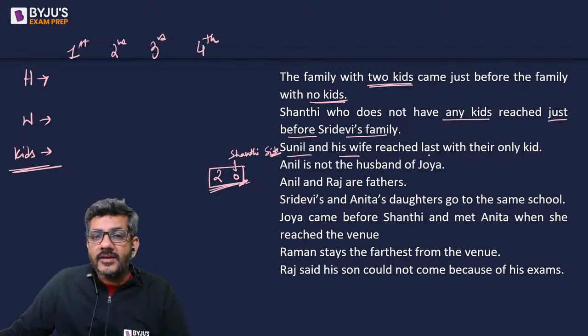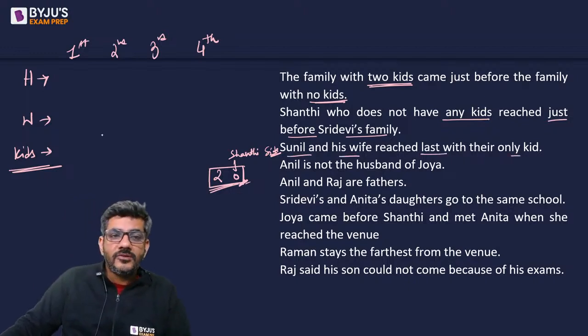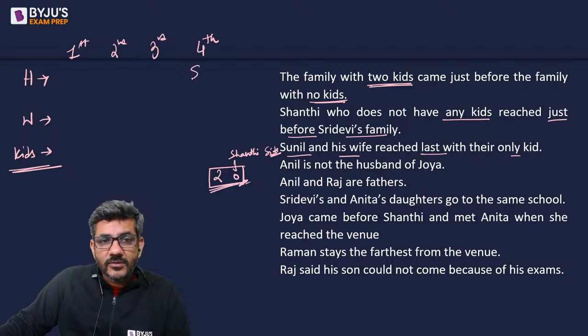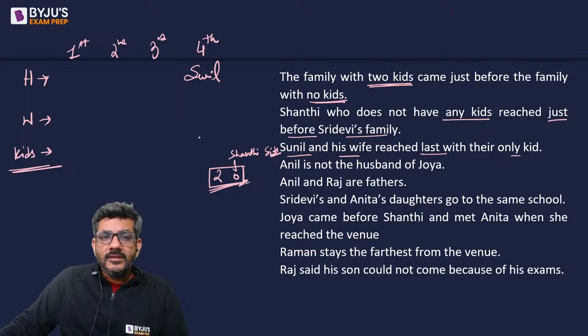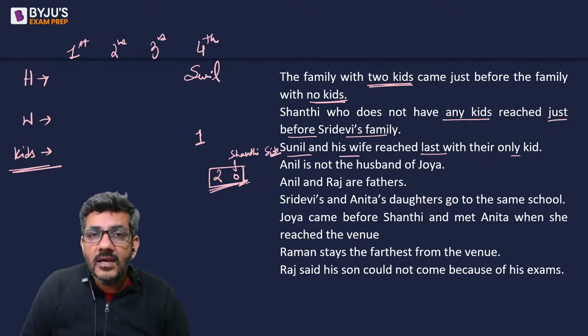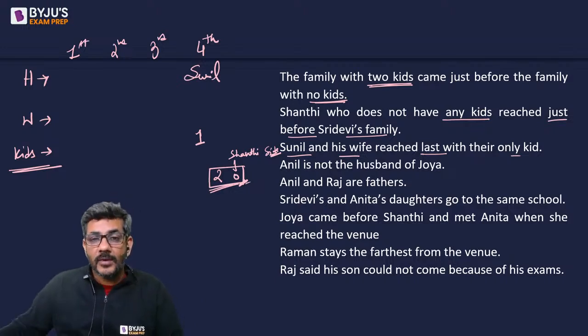Sunil and his wife reached last with their only kid. We do not know who that lady is. Only kid means one kid. So Sunil and his wife reached last with their only kid, that is one kid.